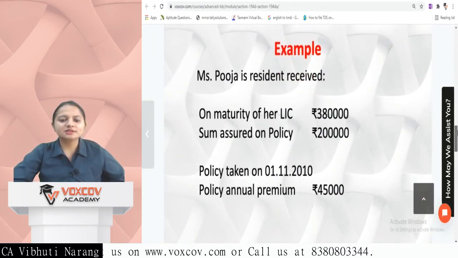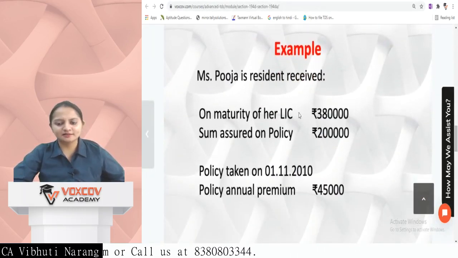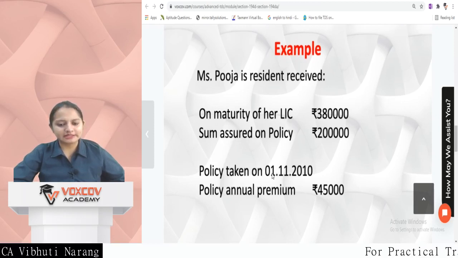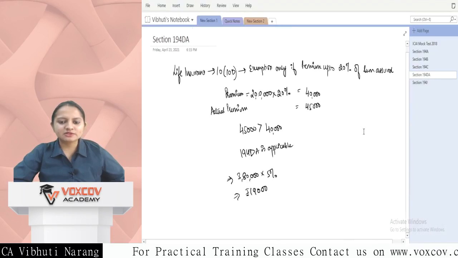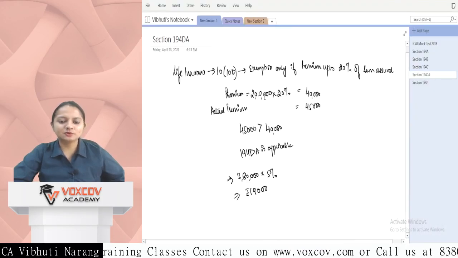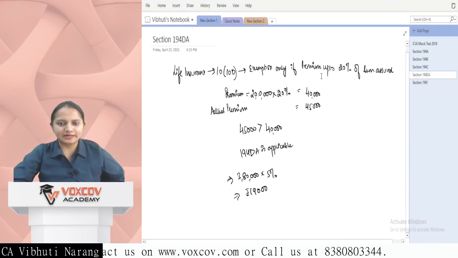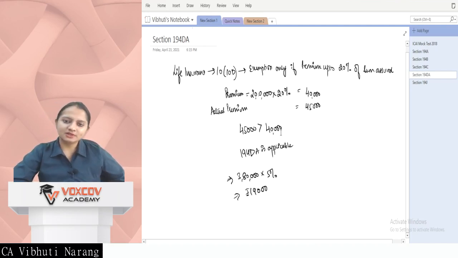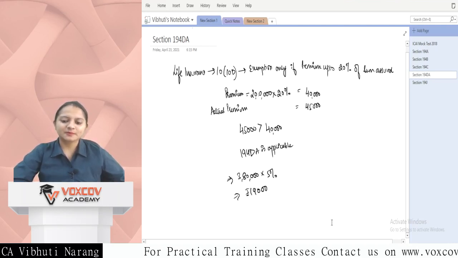For example, Miss Pooja is a resident and received the whole amount of 380 on maturity. The sum assured on the policy was 2 lakh. The policy was taken on 1st of November 2010. The annual premium paid is 45,000. If you check for section 10(10D), the premium should be up to 20%. So 40,000 is the ideal premium, and actually she is paying more than 20%. So 45,000 is greater than 40,000. So 194DA is applicable on the total amount received, which is more than the threshold limit.